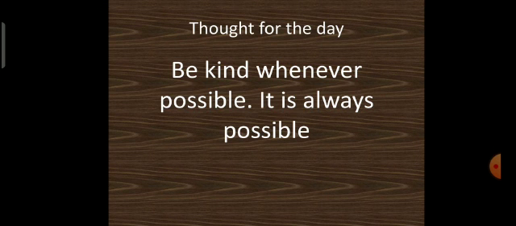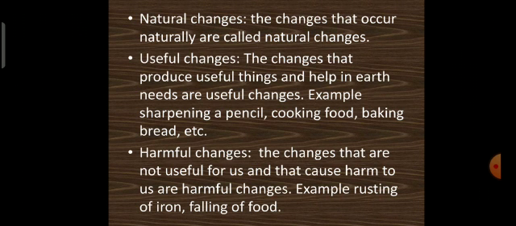With this thought, let us continue with our chapter Changes Physical and Chemical. Up till now, we have seen various types of changes that are occurring in our surroundings. These changes are of different types that we have studied. First among them is the natural changes. The changes that occur naturally are called natural changes. For example, sprouting of seeds.